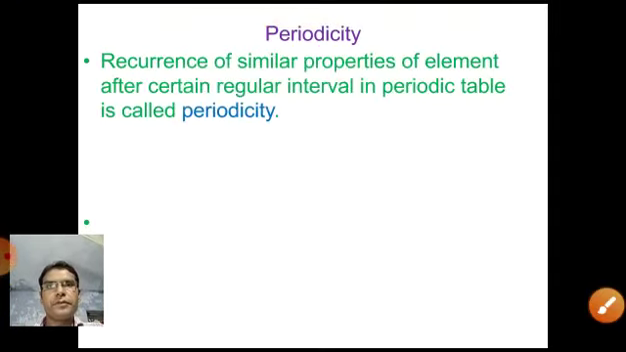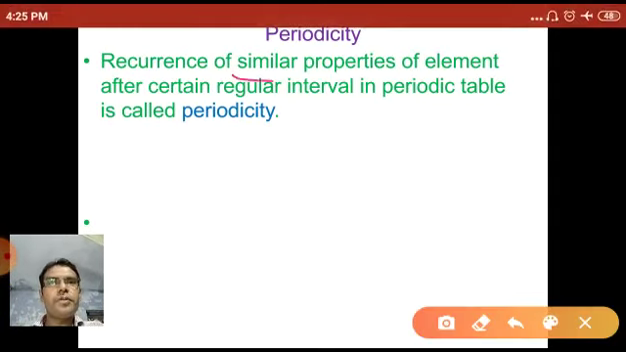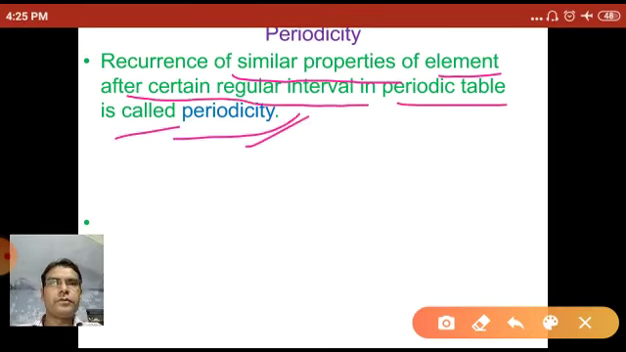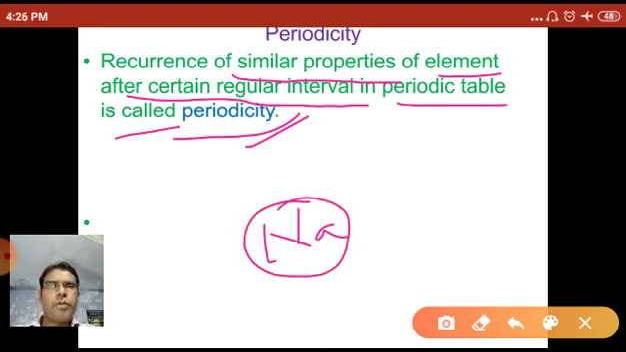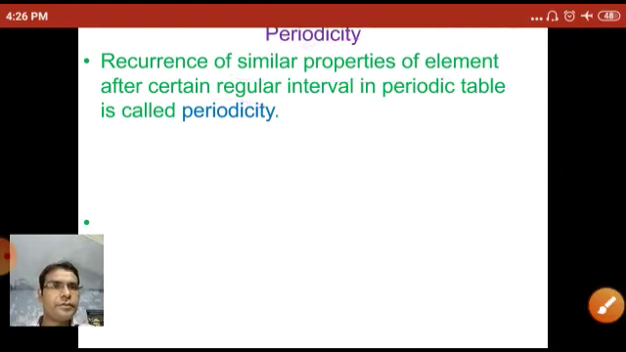So here is the definition. Recurrence of similar properties of elements after certain regular intervals in the periodic table is called periodicity. So the sodium is repeated after a particular interval of elements in the periodic table, and the properties of sodium are similar to lithium. That repetition or recurrence of similar properties of elements is called periodicity. I hope you understand.